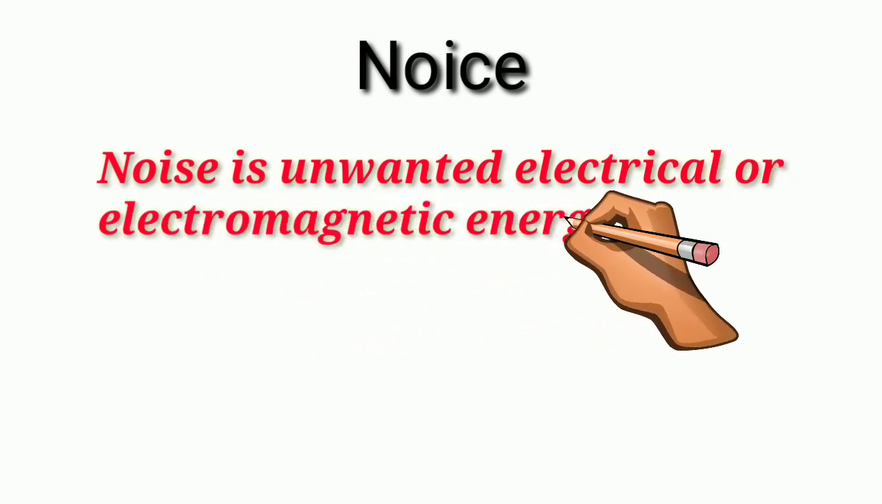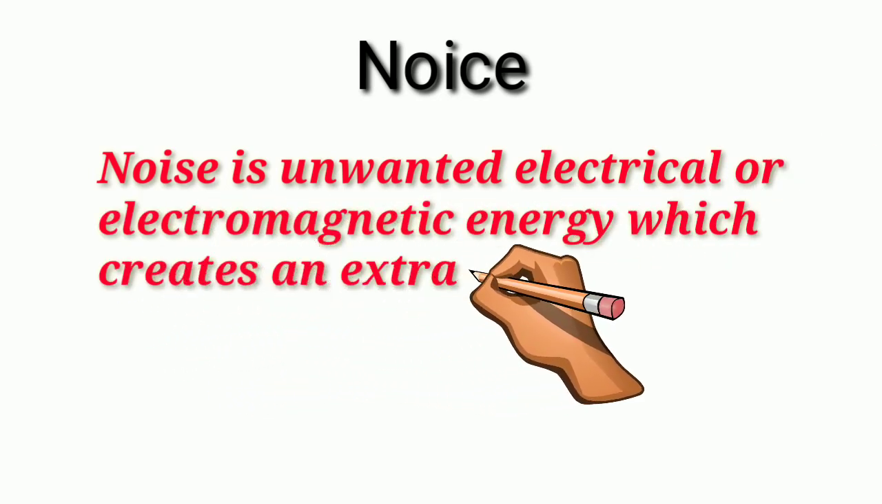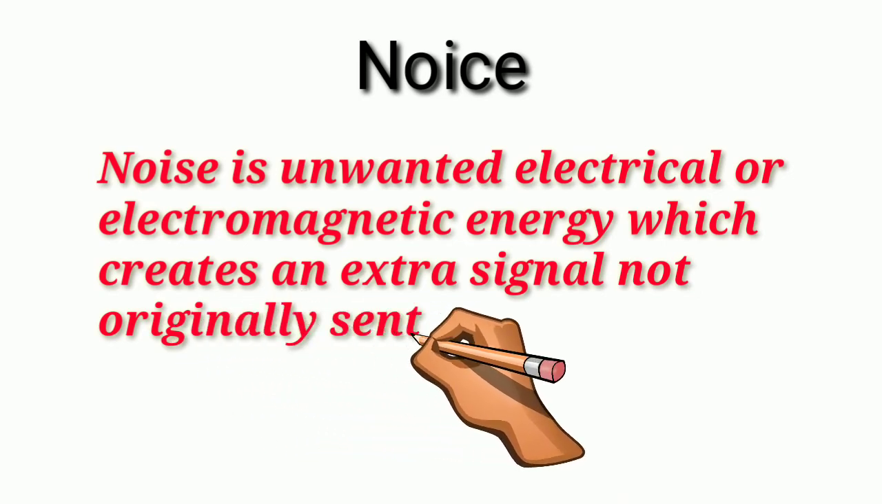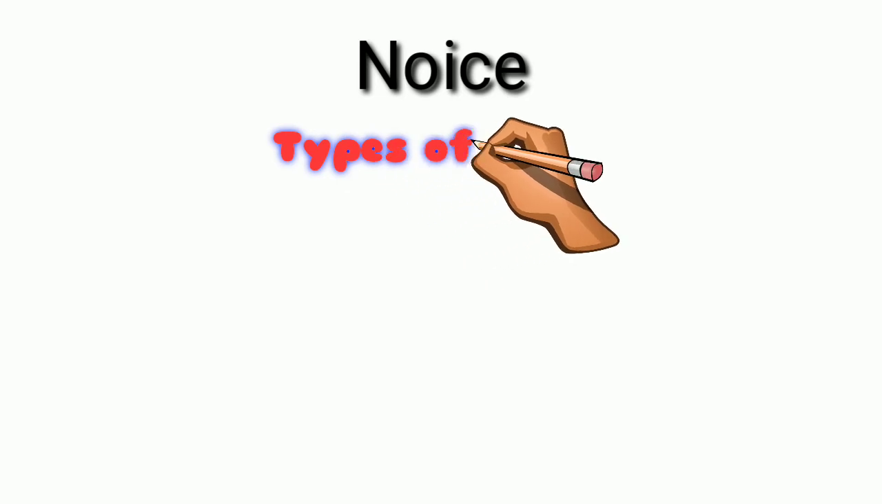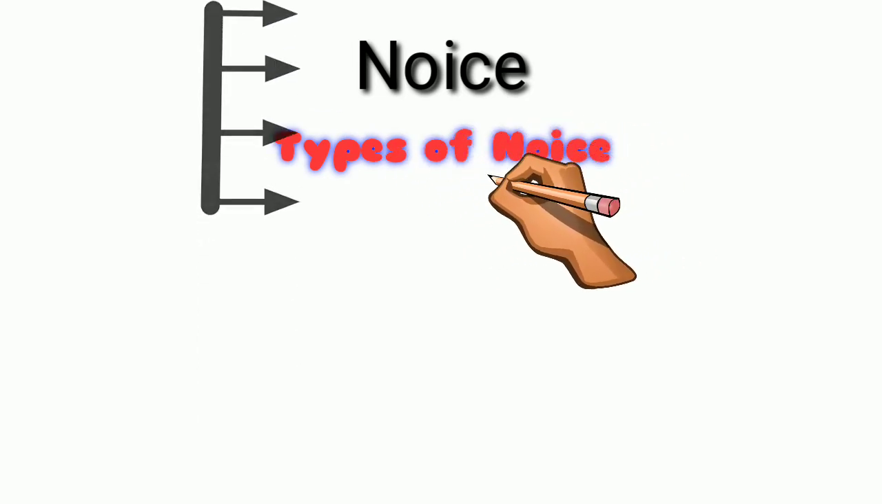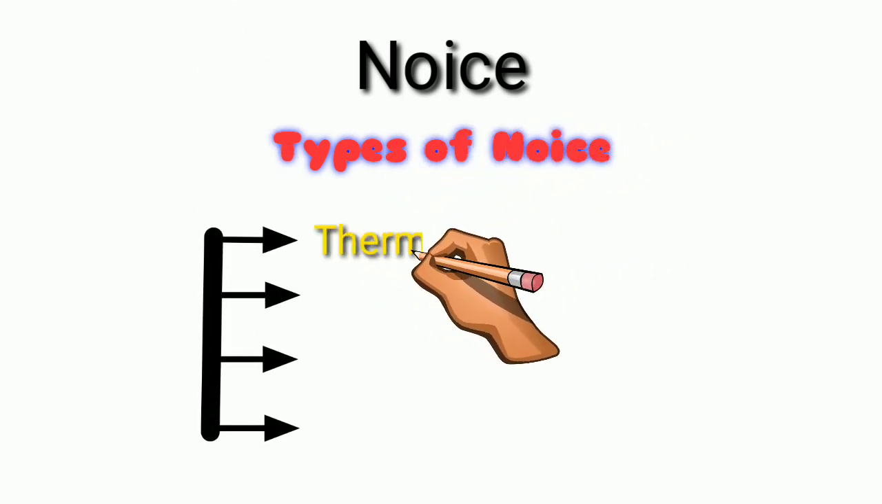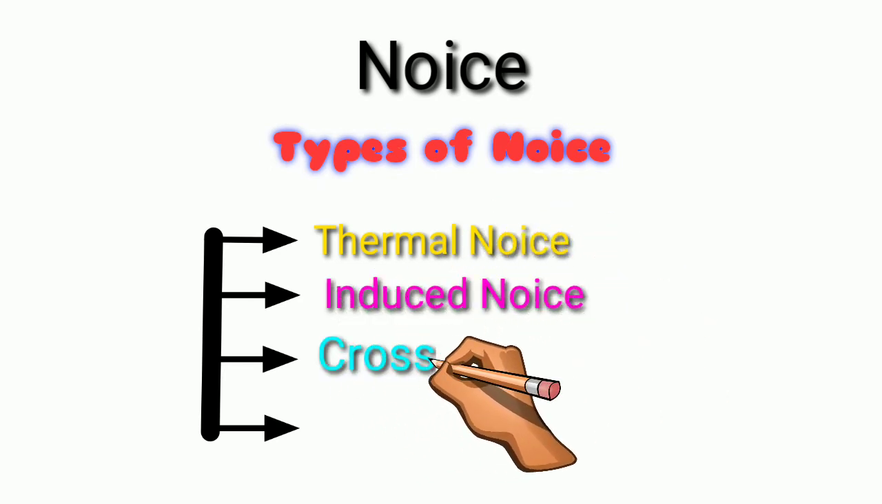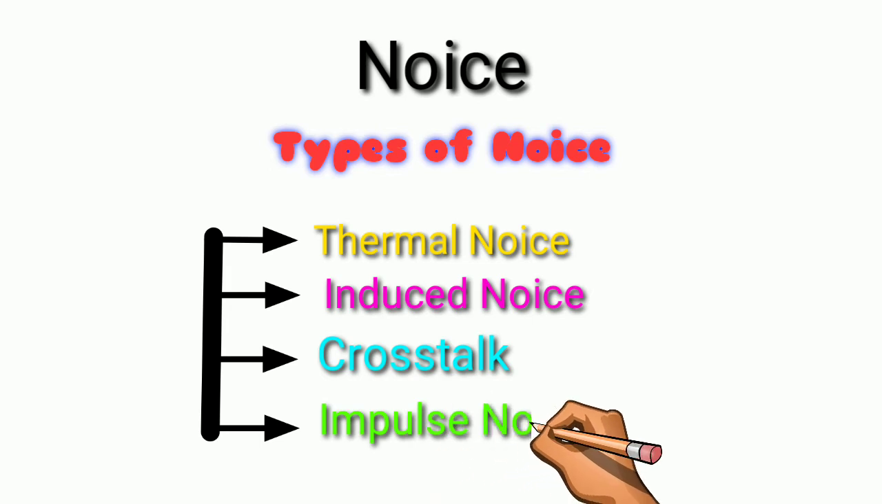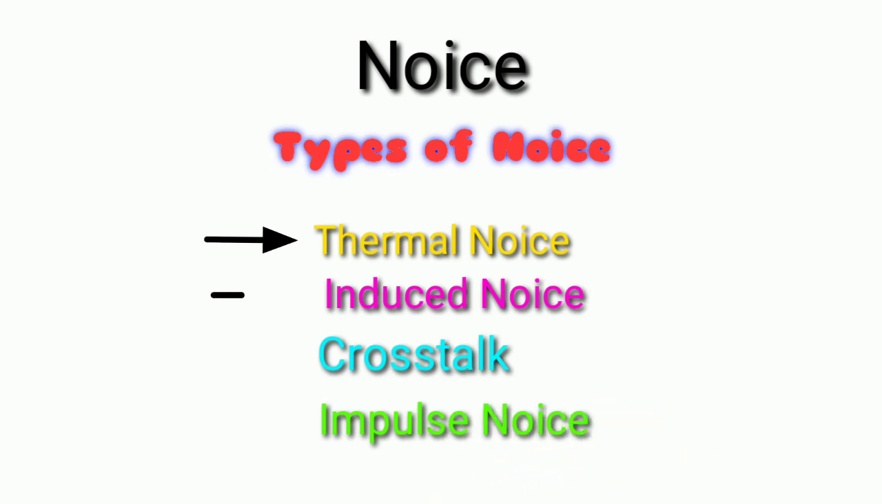Now we see the third type of transmission impairment: noise. Noise is unwanted electrical or electromagnetic energy which creates an extra signal not originally sent by the transmitter. There are four types of noise: thermal noise, induced noise, crosstalk, and impulse noise.